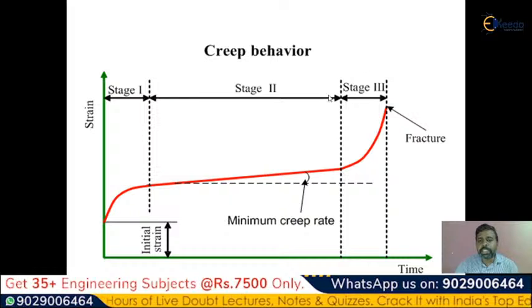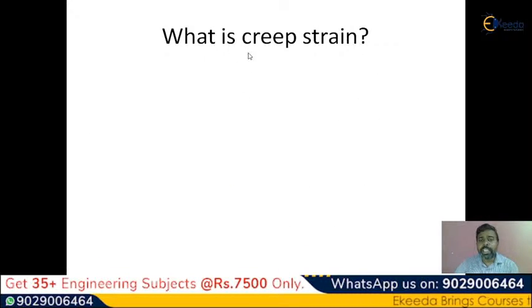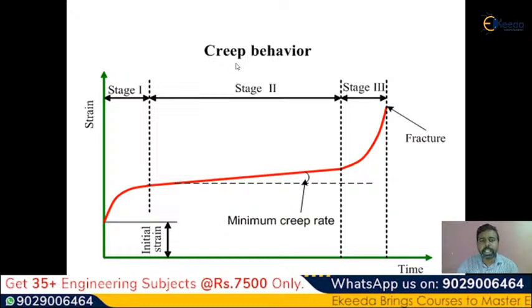If you observe stage 3, you can observe the maximum change, and at the end of stage 3, you can observe the fracture. The fracture will be observed. Now see here, what is this creep state? Here you are seeing what is called the initial strain, and here the creep strain is observed in the material.